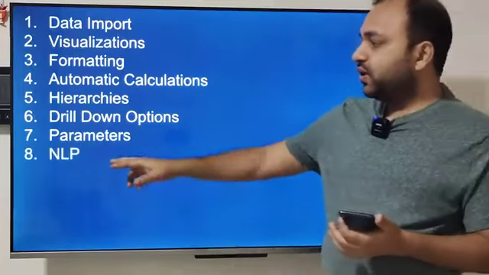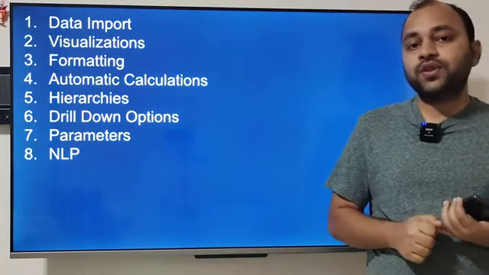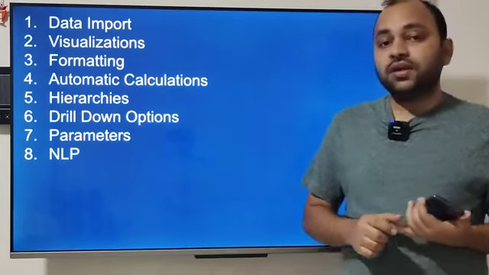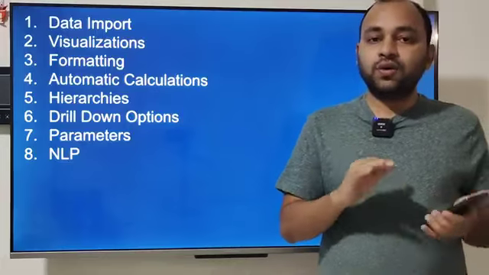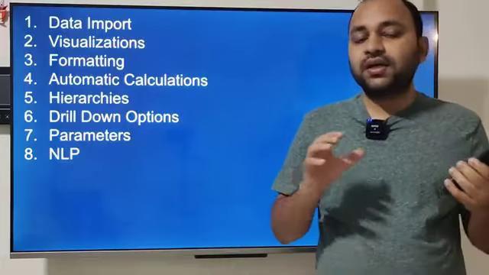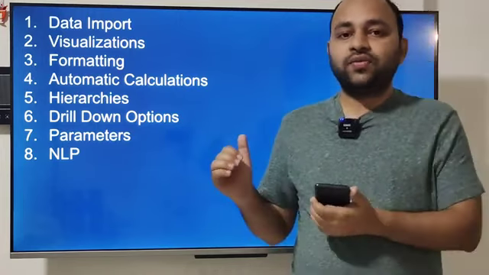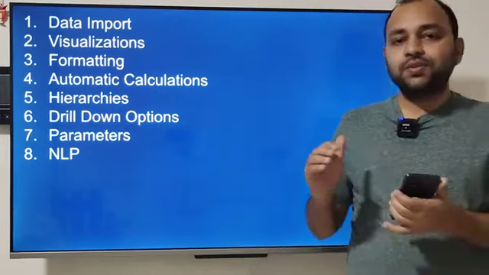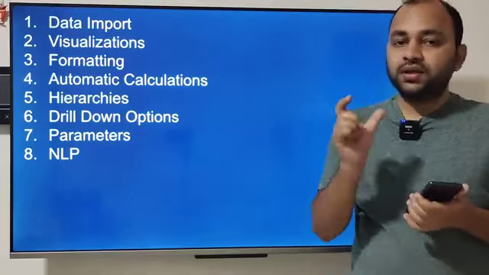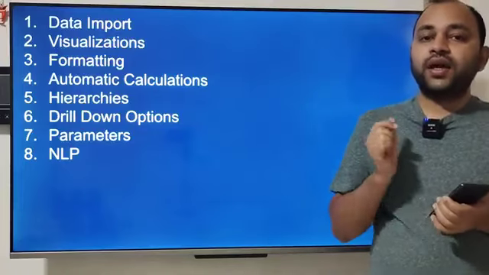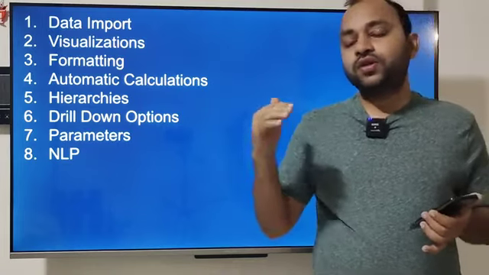Next is the NLP, which is basically the Q&A component which they have added over there. This works as an NLP, where it is smart enough, based on whatever English statement you are writing, to interpret it and give you the visualization. For example, what is my sales in last 5 years, or what is my sales by product category. You can train that Q&A component and put it as maybe the last tab for those who want to explore the data.